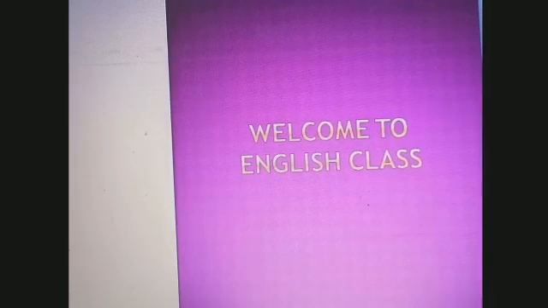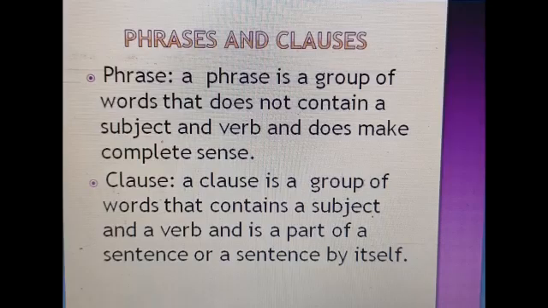Welcome to English class. Today my topic is phrases and clauses. Phrases. Now students, we will learn the definition of phrases. A phrase is a group of words that does not contain a subject and verb and does not make complete sense.